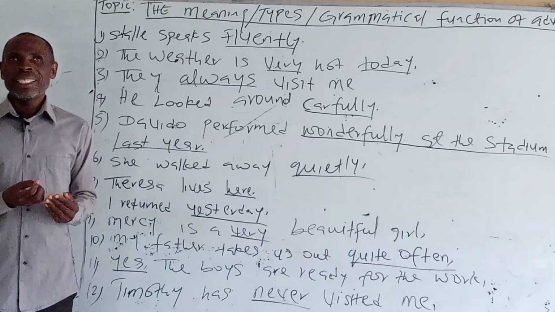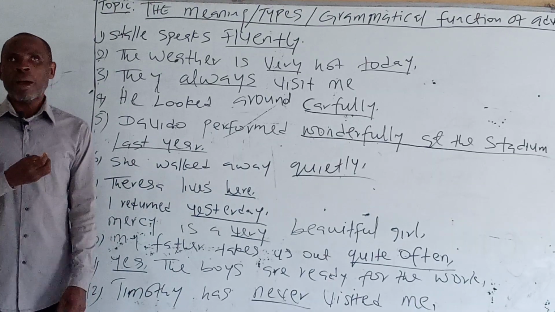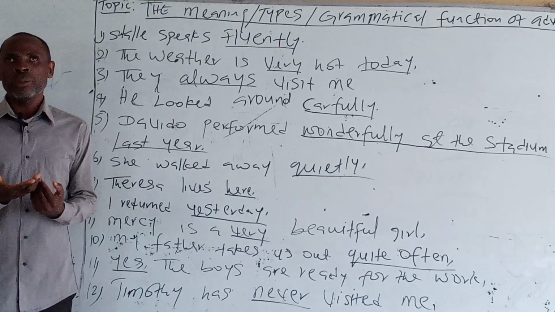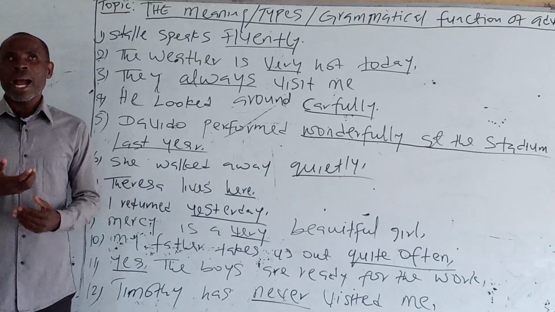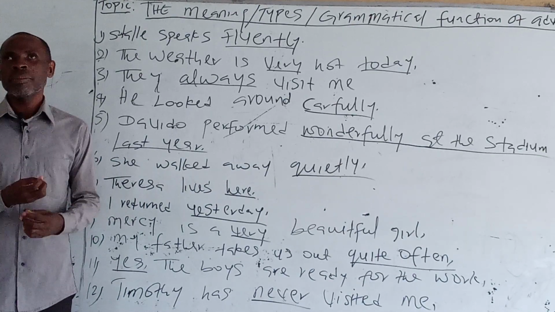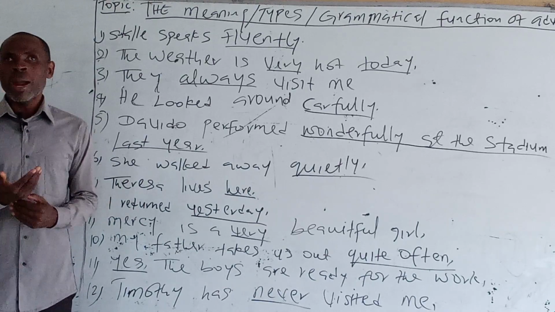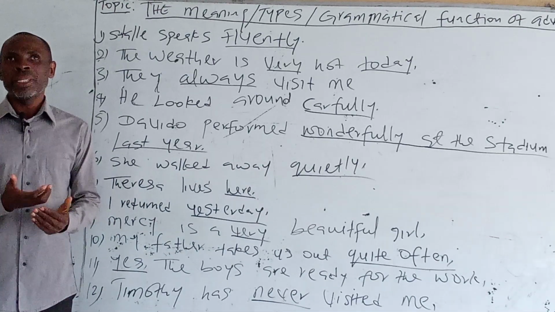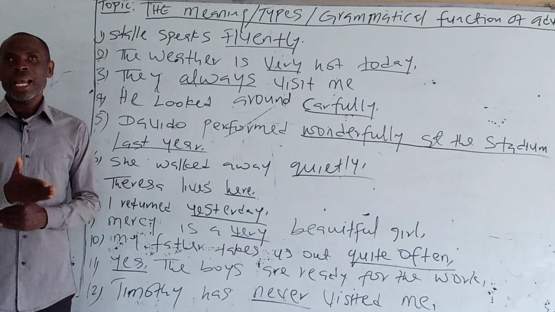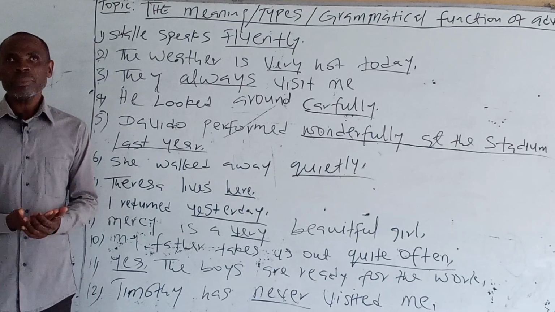So wonderfully tells us how Davido performed at the stadium last year, and at the stadium tells us where Davido performed wonderfully, and last year tells us when Davido performed wonderfully. So wonderfully, at the stadium, and last year are adverbs.